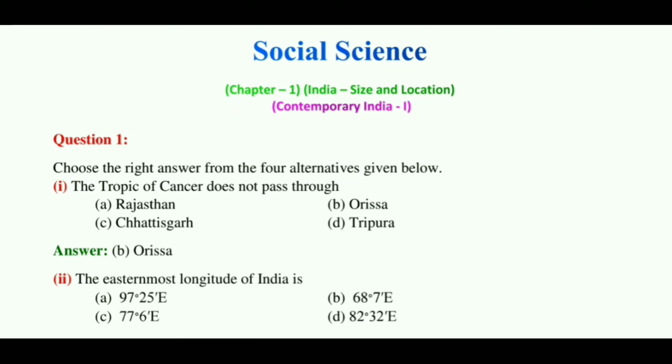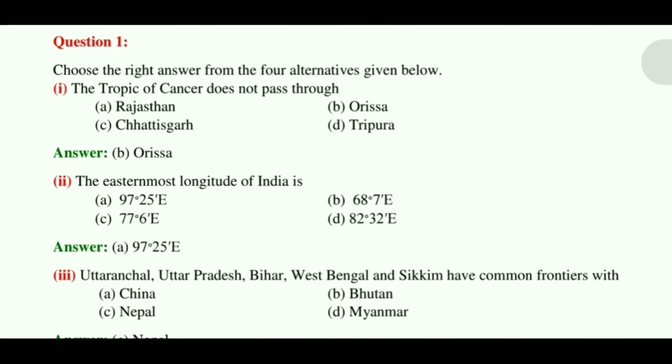Today we are going to discuss question answer of chapter 1, India's size and location, of Contemporary India 1 of class 9. Question 1. Choose the right answer from the four alternatives given below. 1. The Tropic of Cancer does not pass through. Answer B. Orissa.